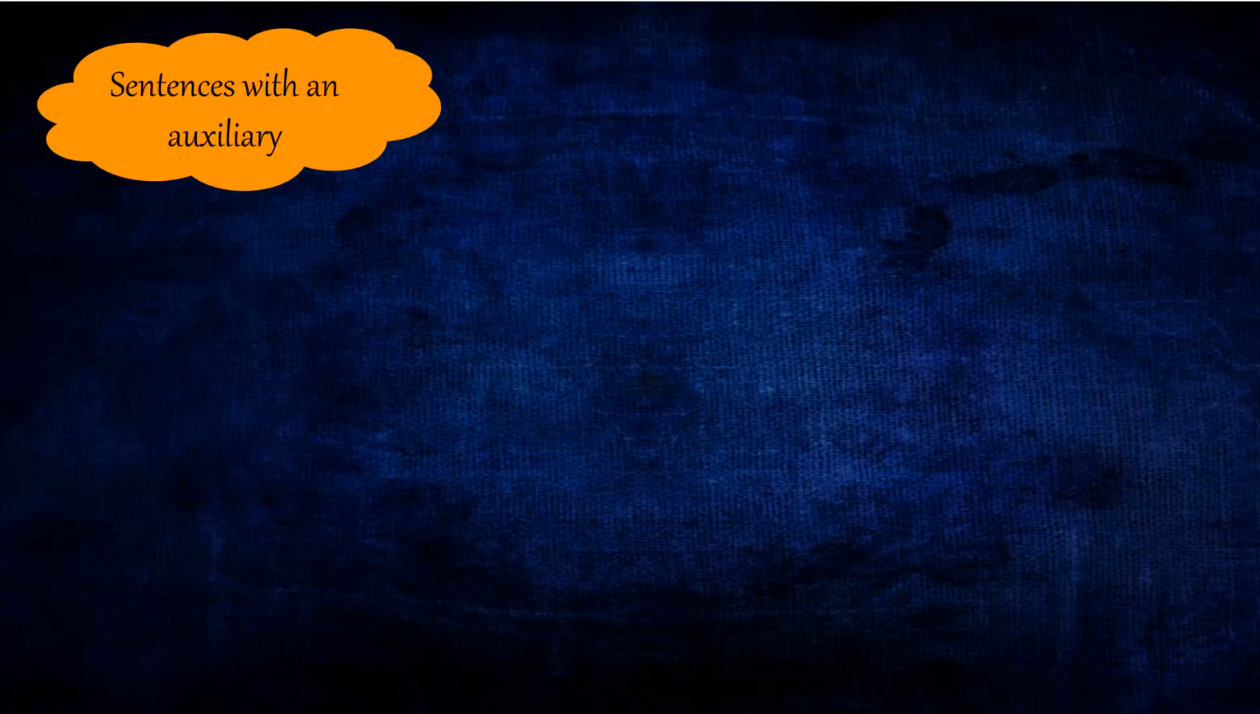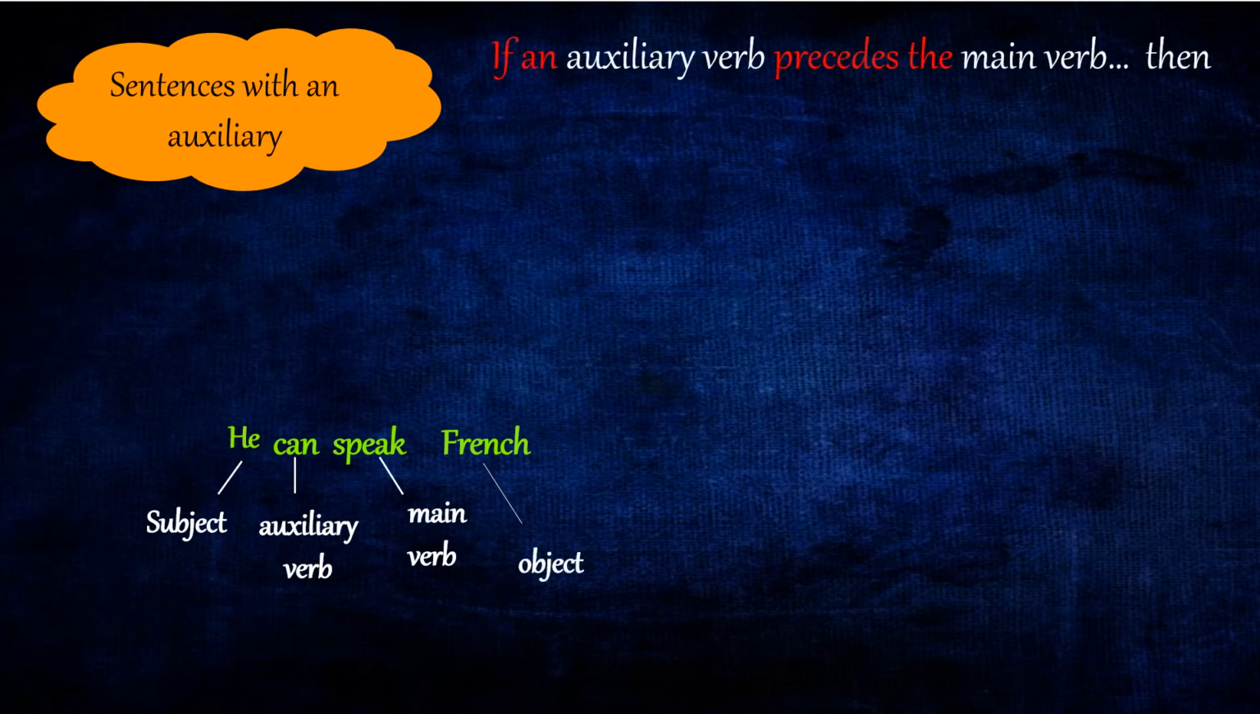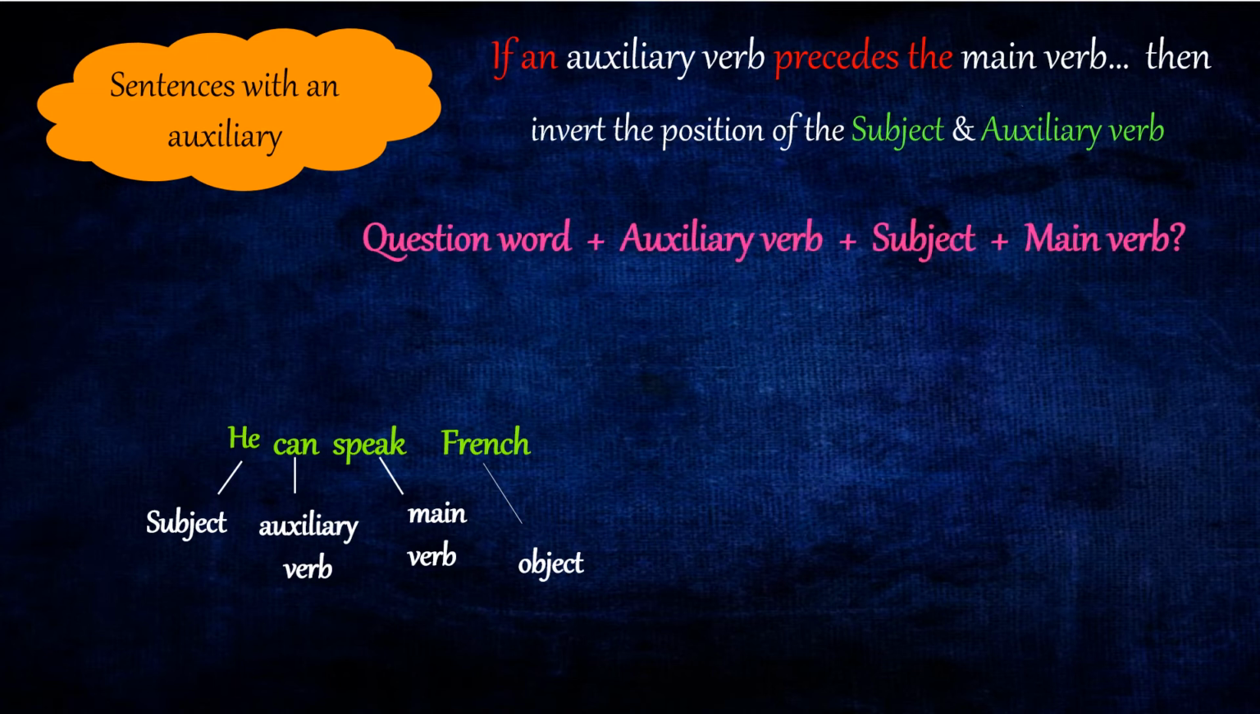Now let's look at a sentence with an auxiliary. Let's take the sentence, He can speak French, for example. He is the subject, can is the auxiliary verb, speak is the main verb, and French is the object. Now if an auxiliary verb precedes the main verb, then invert the position of the subject and the auxiliary verb. And the structure of the sentence will become question word followed by an auxiliary verb, then subject, and then comes the main verb followed by a question mark.